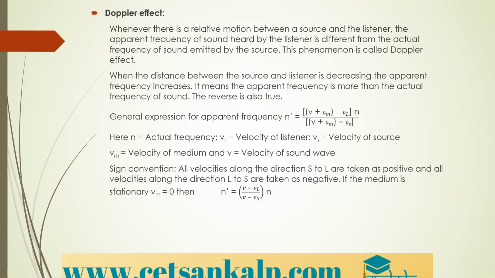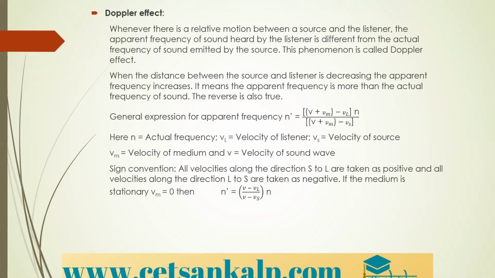Next, the general expression for this Doppler effect is given by the apparent frequency N dash is equal to (V plus Vm minus VL) divided by (V plus Vm minus Vs) into N. Here you can see the terms explained. N is the actual frequency, VL is the velocity of the listener, Vs is the velocity of the source, Vm is the velocity of the medium, and V is the velocity of the sound wave.